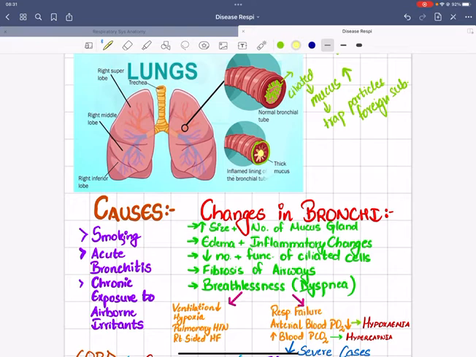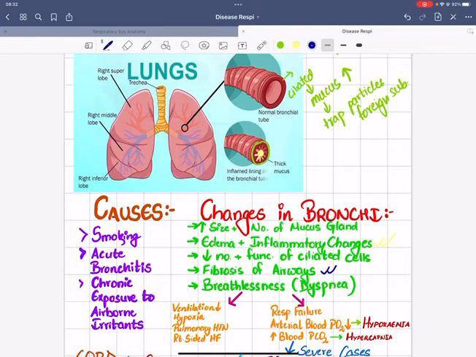Due to this, the main problem with bronchitis is that it affects the airway tract, and the size of the airway tract through which the air flows inside and outside our lungs, due to which the patient could have difficulty in breathing properly. Likewise, there is edema and inflammatory changes as well, and even the person can have fibrosis of the airways.